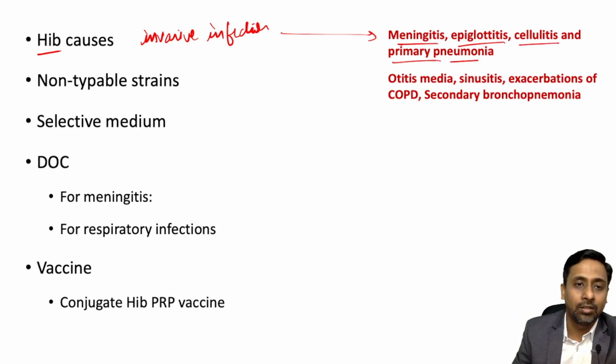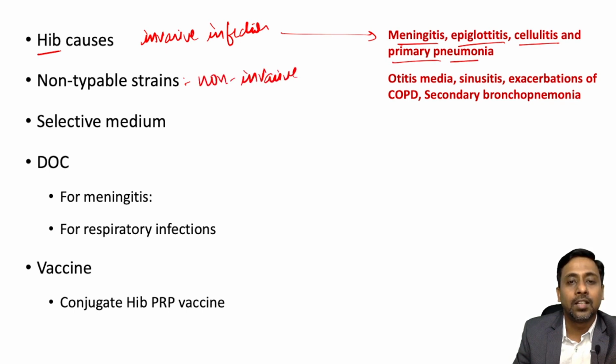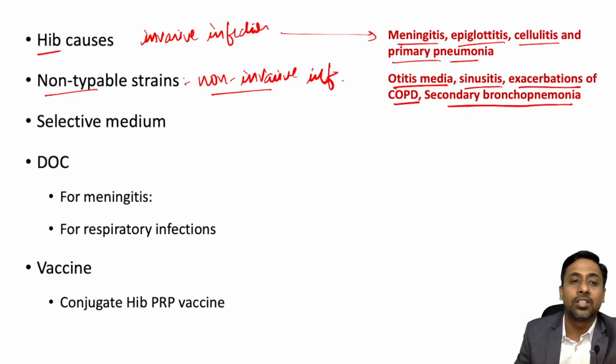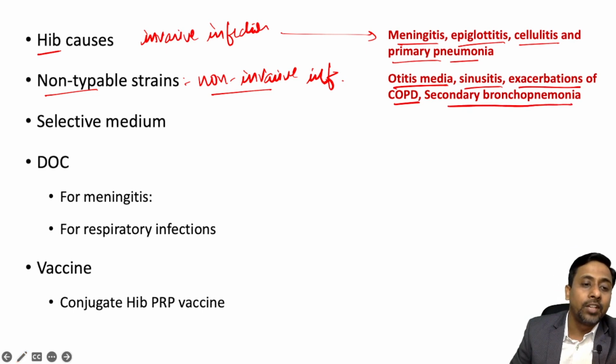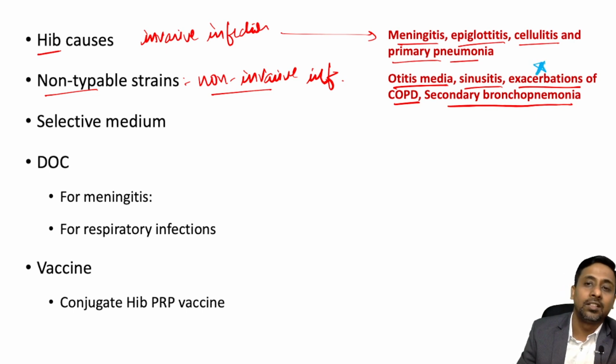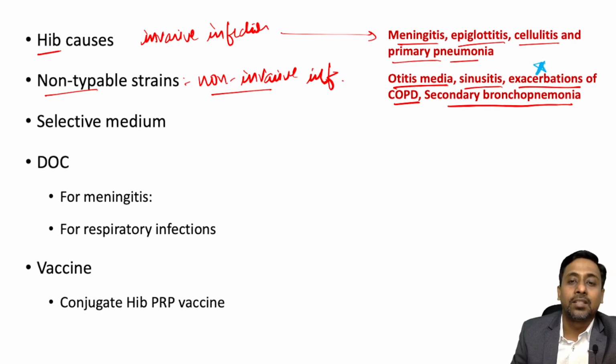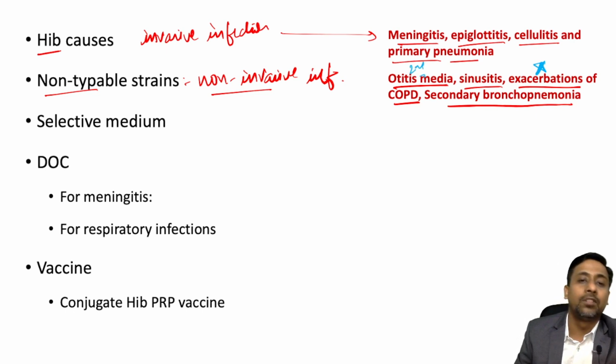The non-typable, that means non-capsulated, strains mostly cause non-invasive infections such as otitis media, sinusitis, exacerbation of COPD and secondary bronchopneumonia. So remember, non-capsulated Hemophilus influenzae is responsible for most exacerbations of COPD, and it is the second most common cause of otitis media.